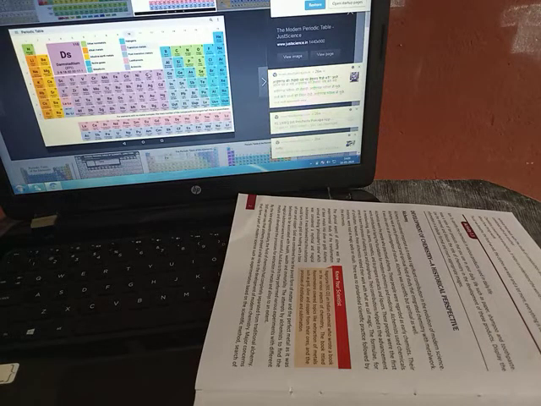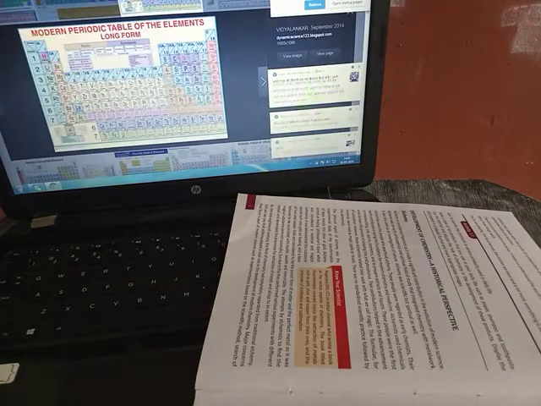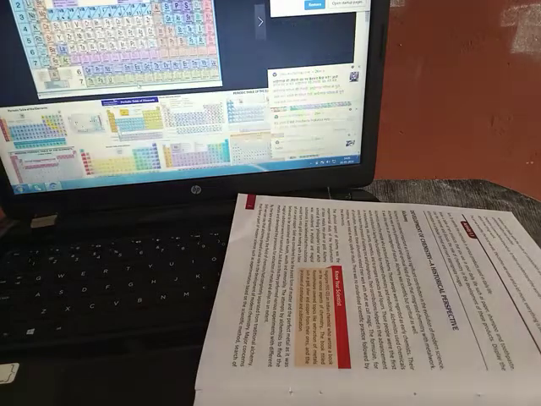This is called the modern periodic table of elements. The elements are mentioned in short form, and this is the modern periodic table of the elements, long form. This is the picture.